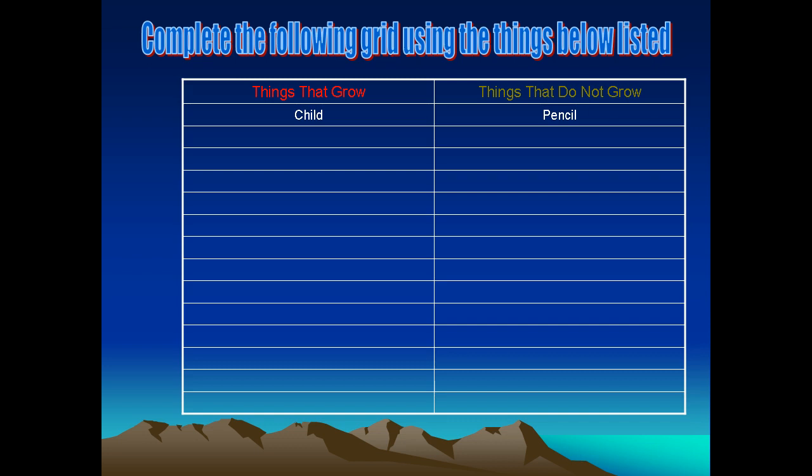Children also things that grow. Already this is here, but we will still write because it's in our list as well. Children. Desks, have you ever seen desks grow bigger and bigger? No, never. Therefore, desks and even chairs, they go to the other side. What about the bag, whiteboard, map? Do they grow? They don't grow. Bag, have you ever seen bags grow bigger and bigger day by day? They don't. So bag goes to this side. And whiteboard also here.